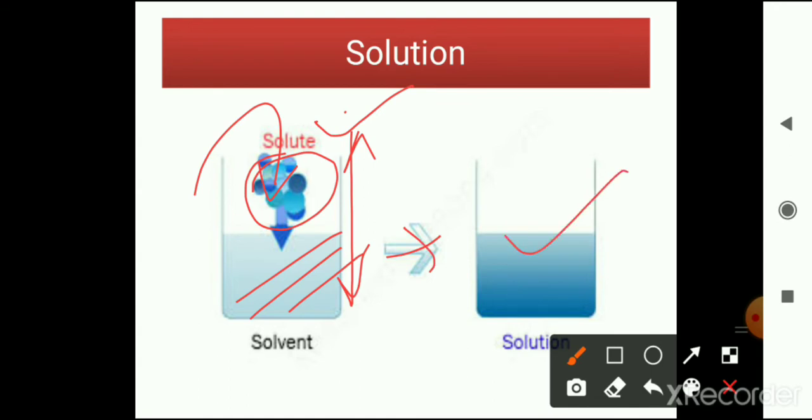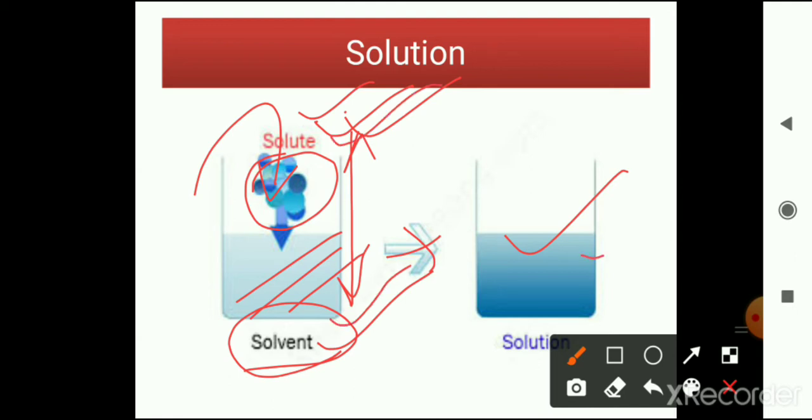It means if we add the solute and solvent, we will get a solution. Solute may be any solid substance or solvent may be any liquid. So in chemical form we can say solute plus solvent is equal to solution.